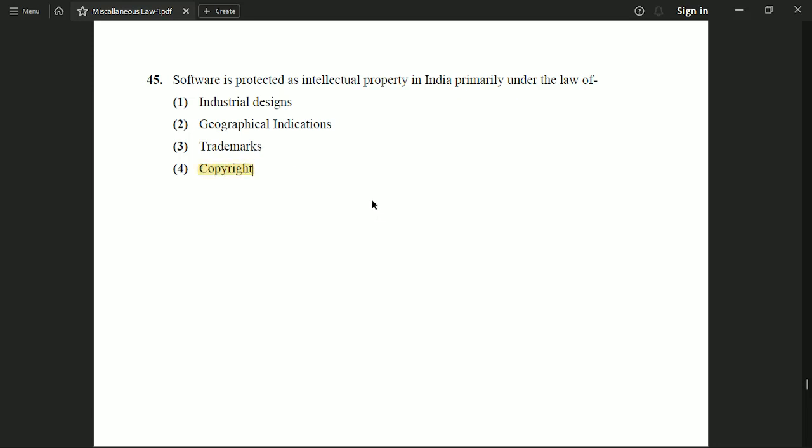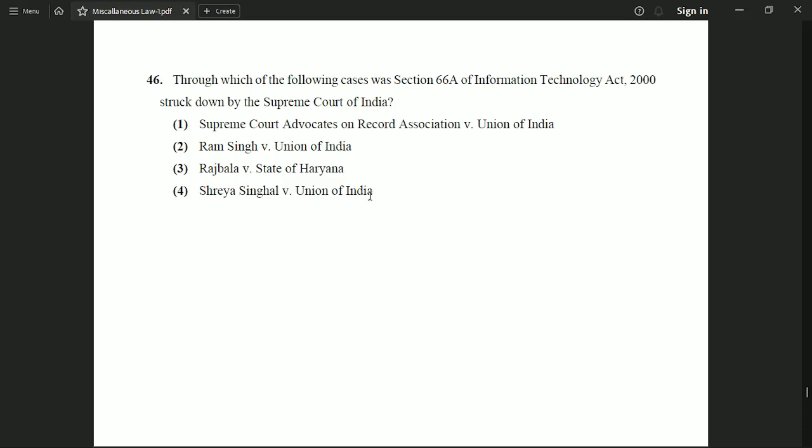Okay. Next question is, through which of the following cases was Section 66A of the Information Technology Act 2000 struck down by the Supreme Court of India? Option 1, Supreme Court Advocates on Record Association versus Union of India. Option 2, Ram Singh versus Union of India. Option 3, Rajbala versus State of Haryana. Or option 4, Shreya Singhal versus Union of India. And the correct option is option number 4, Shreya Singhal versus Union of India.